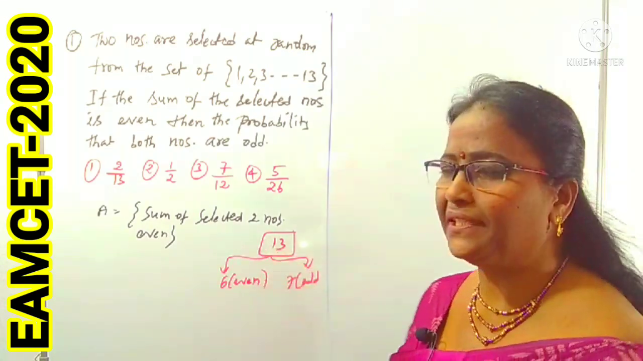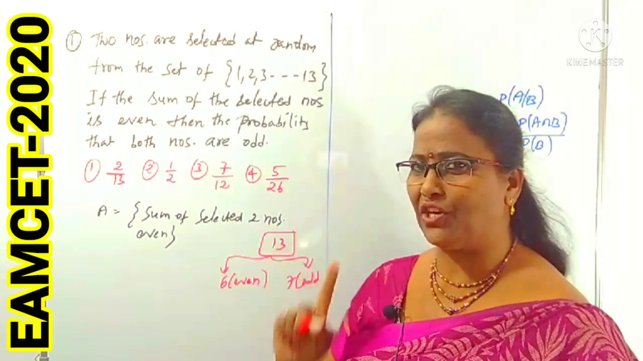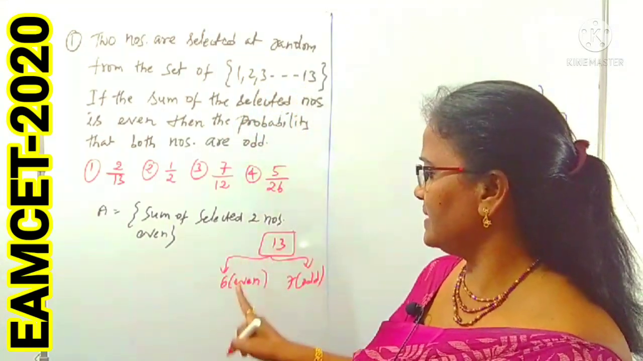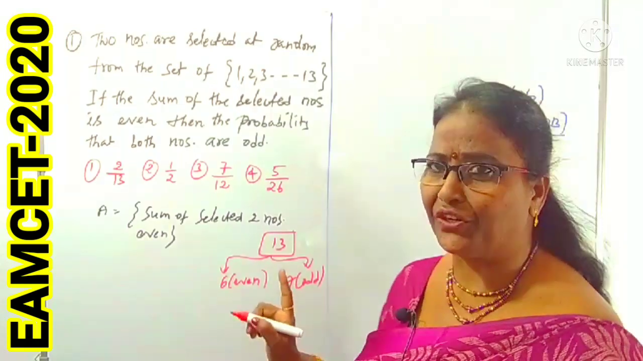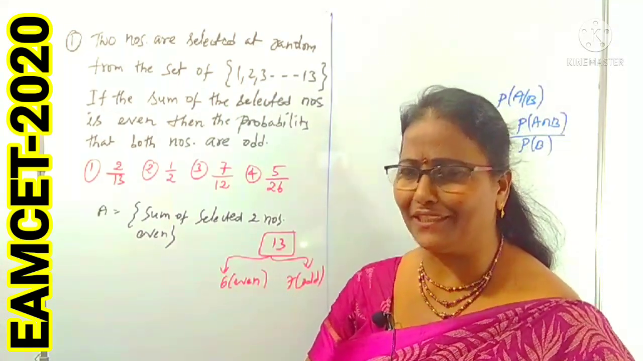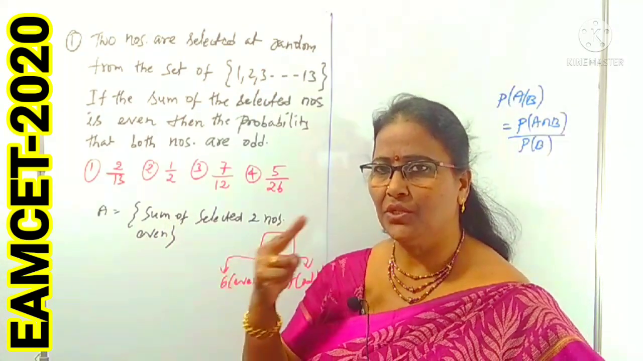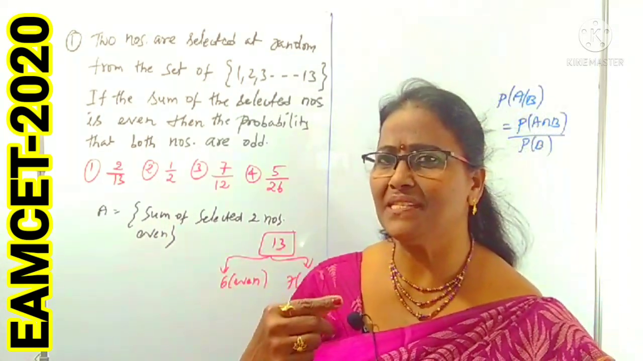Because 1 to 13 starts with an odd number and ends with an odd number, that's one odd number extra. Among the 13 numbers, clearly 6 are even and 7 are odd. That is general thinking. Also, we want the sum of the selected two numbers to be even. Two numbers you have to select, and their sum is even.